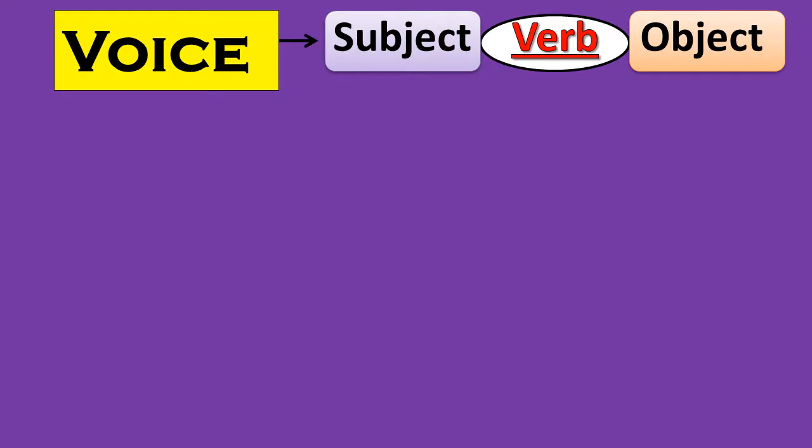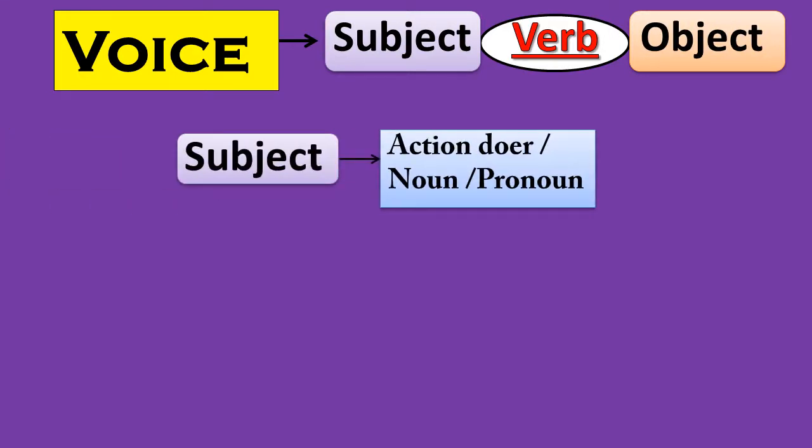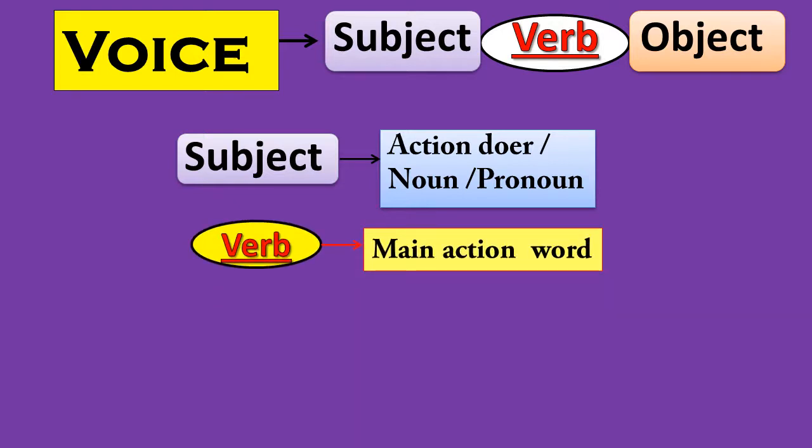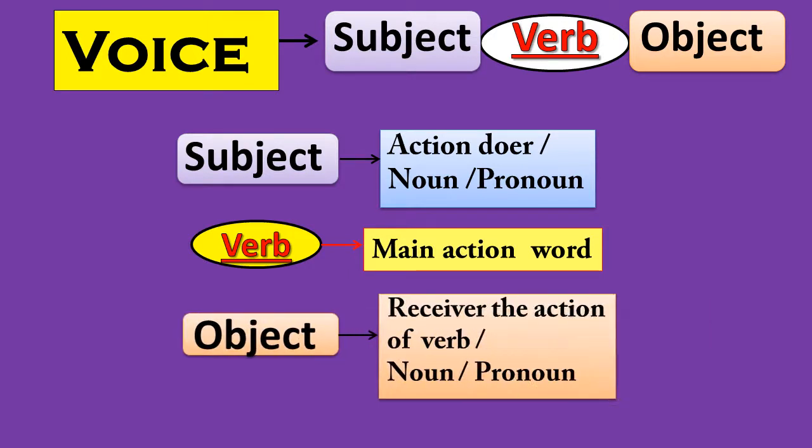Subject is the action doer. It performs as a noun or pronoun. Verb is the main action word. It shows the action of the sentence. And last, the object. Object is the receiver of the action. It is the receiver of the verb. It is used as a noun or pronoun. These are the three main, important words of the sentence.